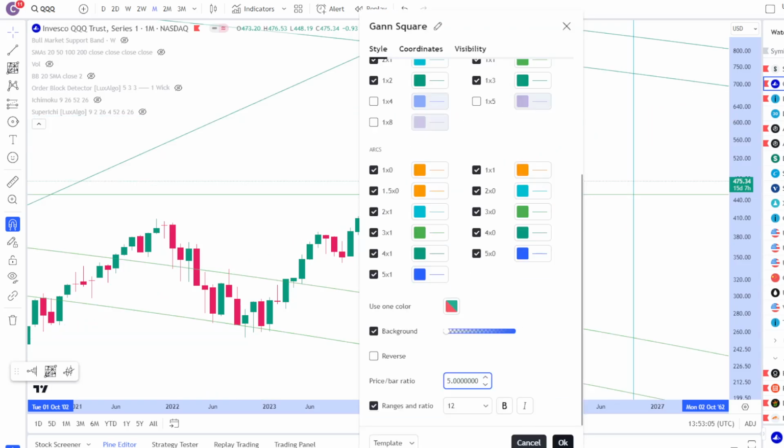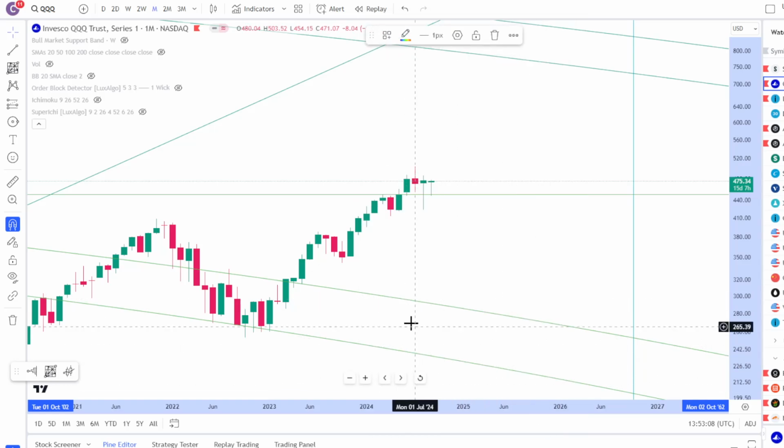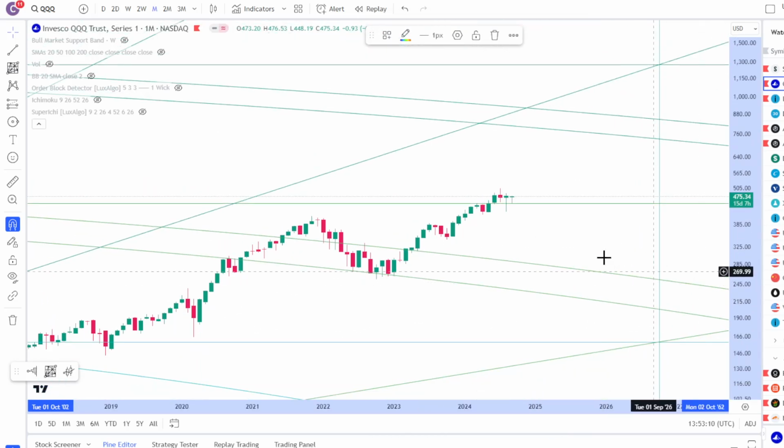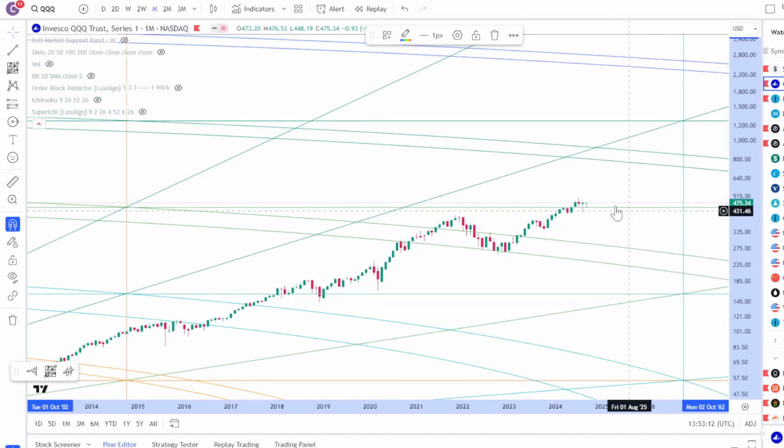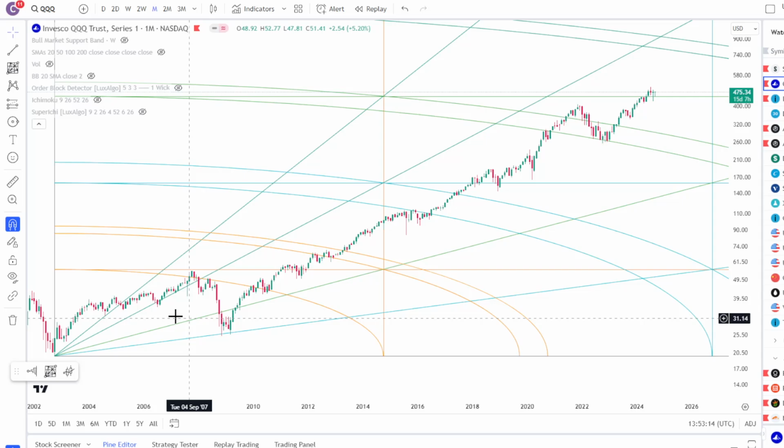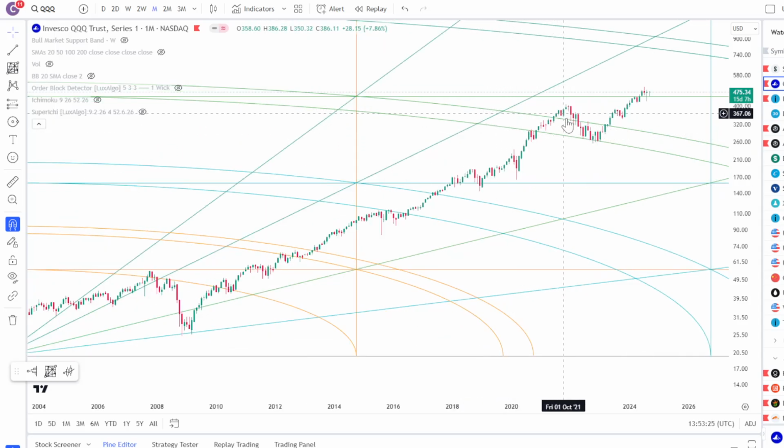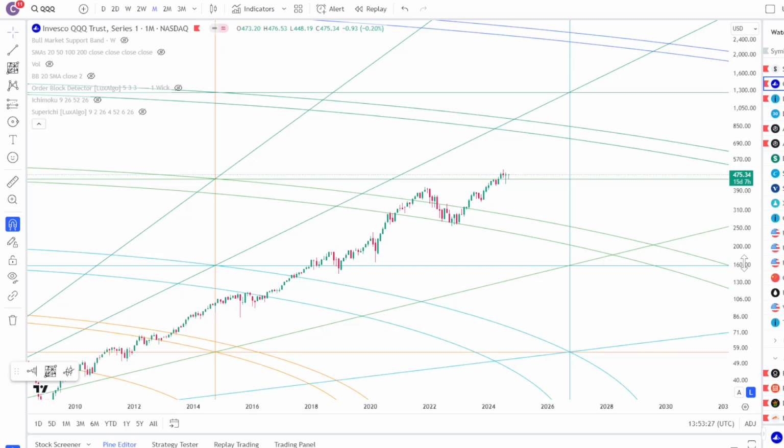If I change to a factor of 5, are we going to see any interesting market symmetry here? The answer is yes, right? You just zoom out to see how well 5 also works. You know, bounce off of the angle over here, bounce off the arc over here, resistance over here, back testing the horizontal zone over here, resistance over here, back tested the arc. And right now, what do we do?